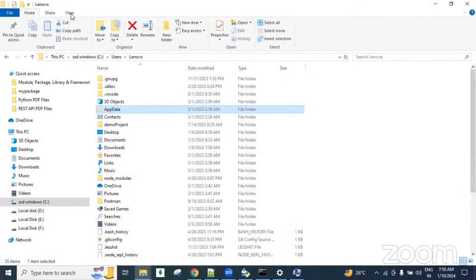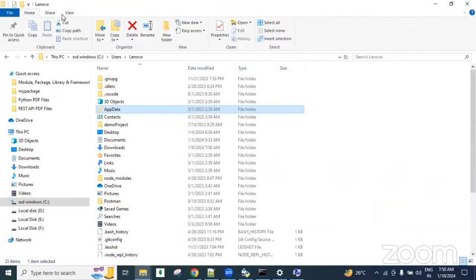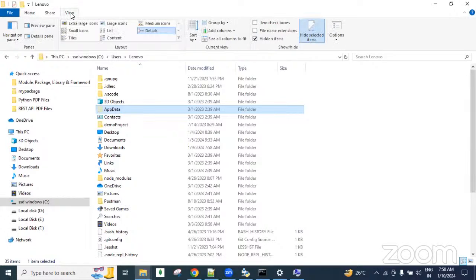So here, View is there, guys. In the latest versions, for people using Windows 11, somewhere an I symbol is there. You can select that. Simply click on View and then Hidden items.